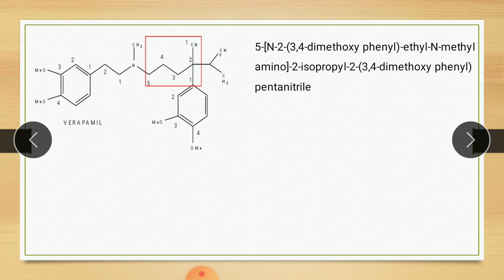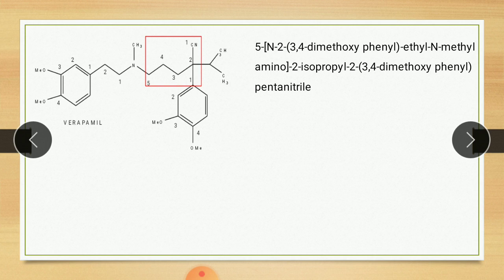In the IUPAC name, 5 means this 5, N means this N, 2 means this 2, and 3,4-dimethoxy means this ring is 3,4-dimethoxyphenyl. This one is the phenyl ring. Ethyl means this 2-carbon ethyl. N-methyl means this N-methyl. Amino, 2-isopropyl: this is the isopropyl group on the second position.